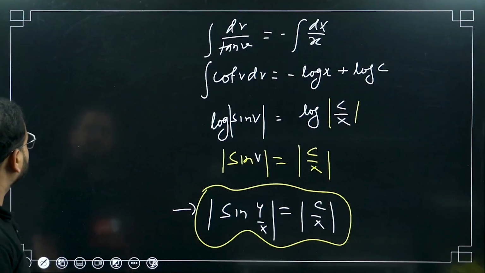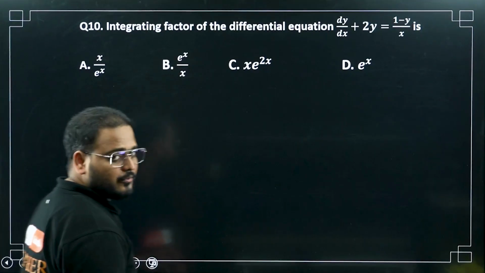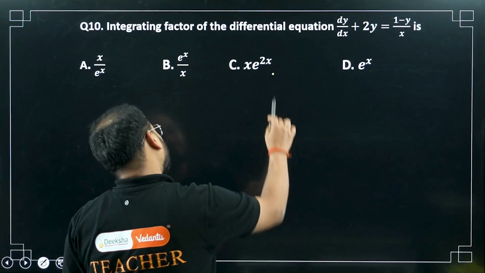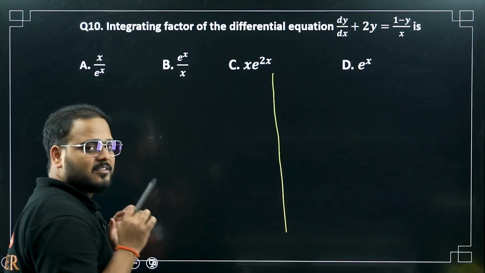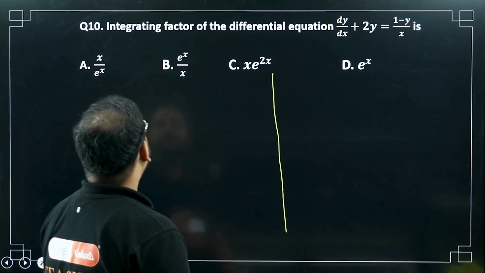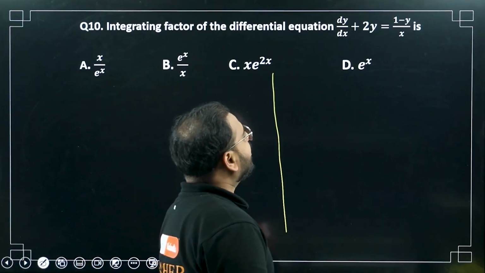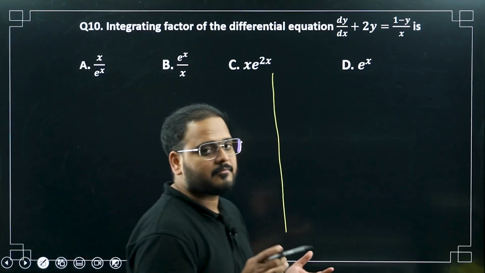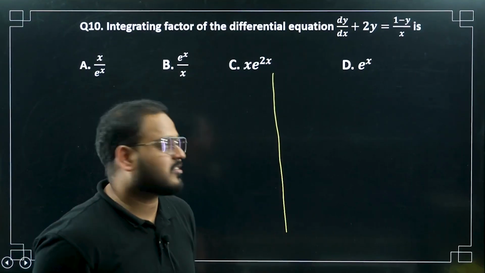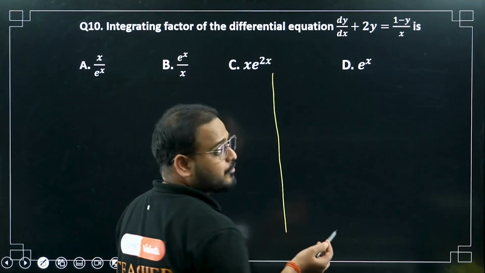Moving on to the last question of the day, and the last calculus question that we're going to solve in our regular sessions. We will come up with a revision, and we'll do whatever we can to help you out, but for the regular series, this is the last question of your calculus. Find the integrating factor of the differential equation dy by dx plus 2y equals 1 minus y upon x. When we talk about IF, whenever we are dealing with a linear differential equation, we have to make two forms.